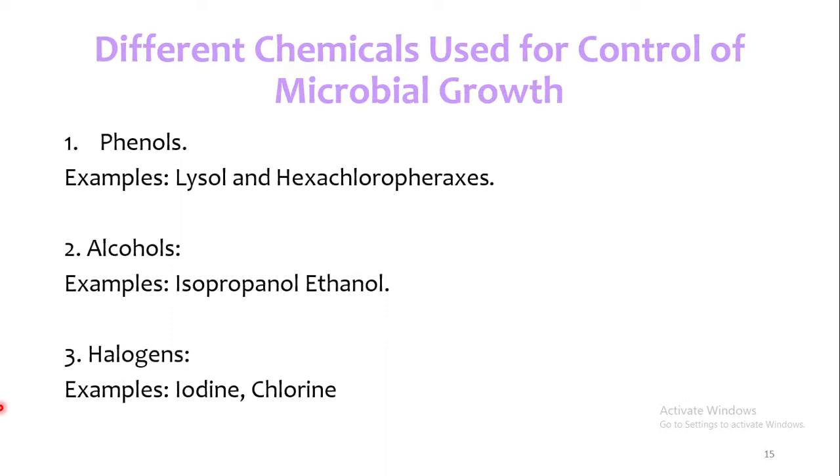Different types of chemical agents that we use to control microbial growth are the phenols, for example, Lysol and hexachlorophene. We use these chemicals.